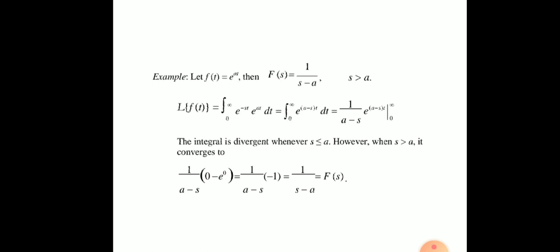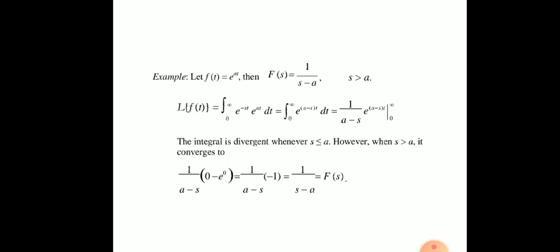Laplace transform of t to the power n is also equal to gamma of n plus 1 upon s to the power n plus 1. We can use either formula depending on the value of n. Laplace of e to the power at is equal to 1 upon s minus a, already discussed here.